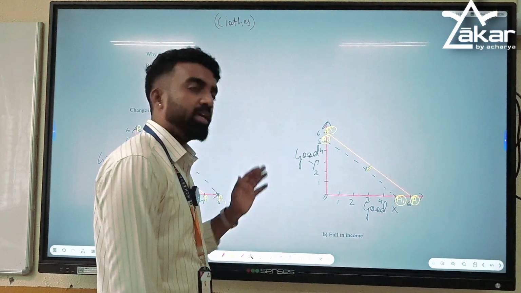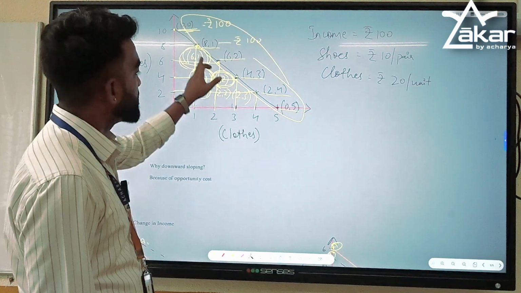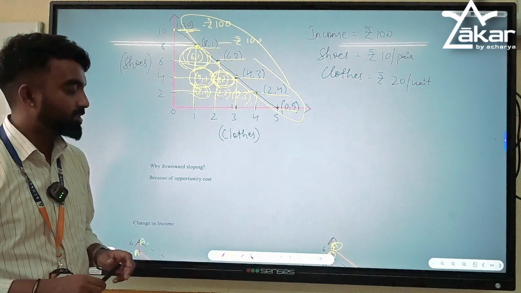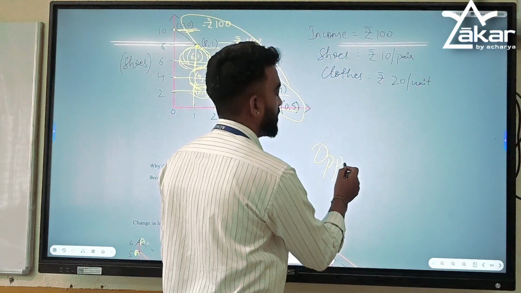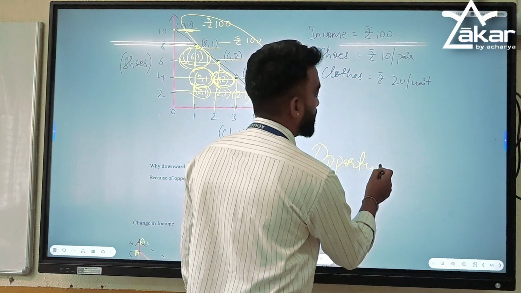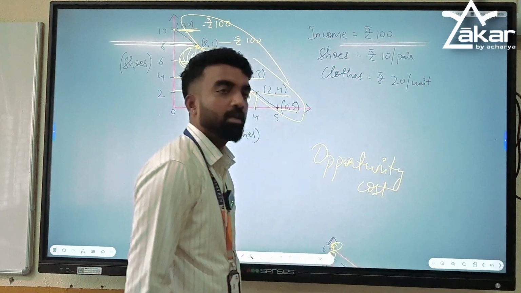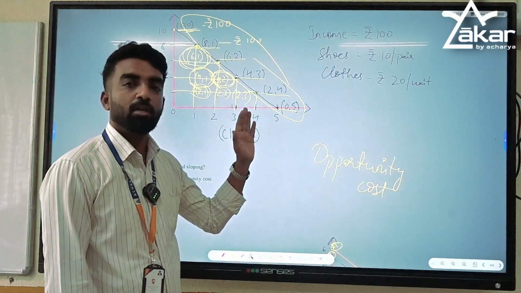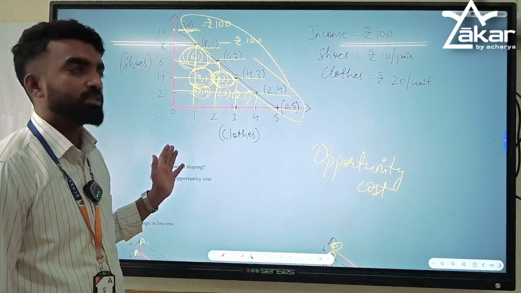Now my question is, why is the graph downward sloping? Why is this line downward sloping? We have already discussed this. Why is it so? What is the reason? Because of opportunity cost. This is the most important topic or term in economics. Whenever a consumer wants to increase the units or the quantity of other good, she or he has to sacrifice the first good.